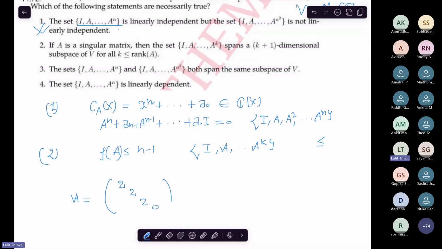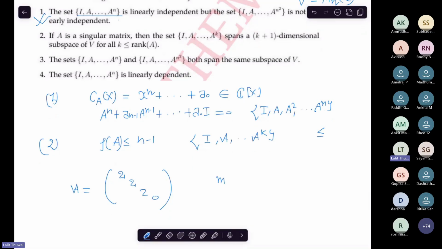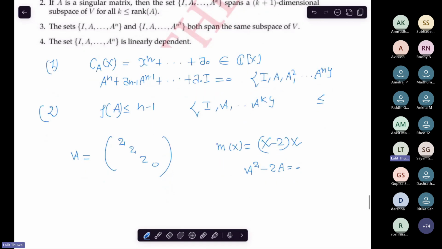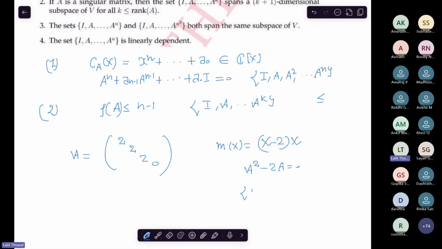Okay, what is its minimal polynomial? The minimal polynomial of this is x minus 2 into x, right? So it means A is satisfying this, right? Also, all these are linearly dependent.